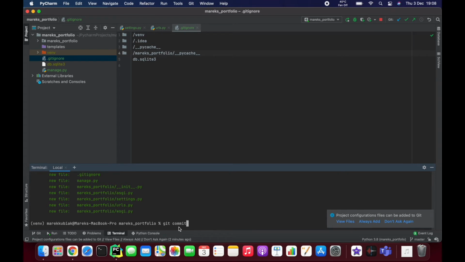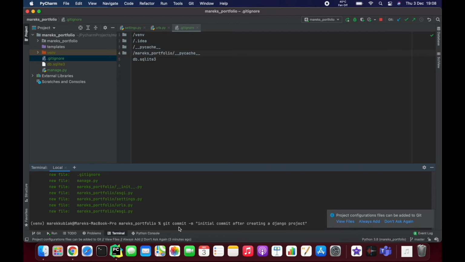So we're gonna git commit, so that means save. First you add, so you kind of say, hey, I made some changes, add all those changes to get them ready for committing, get them ready for saving. And now we are saving actually. So git commit message, and that message will be initial commit after creating a Django project.